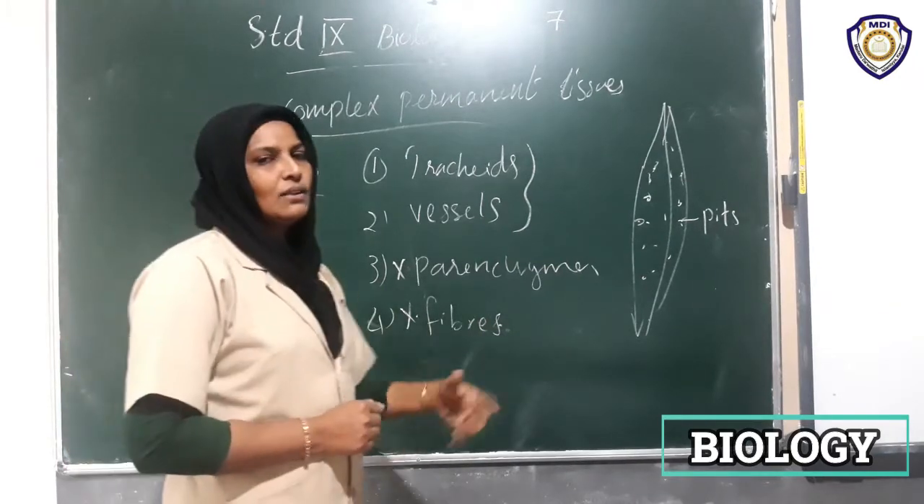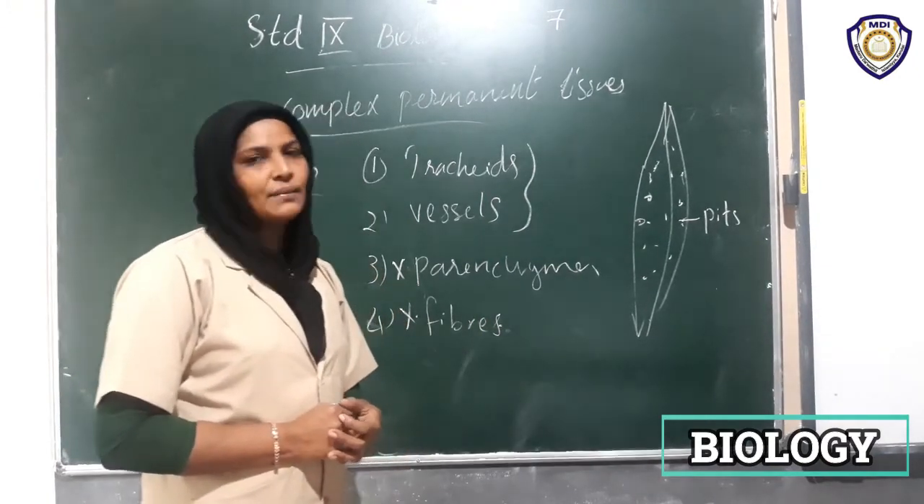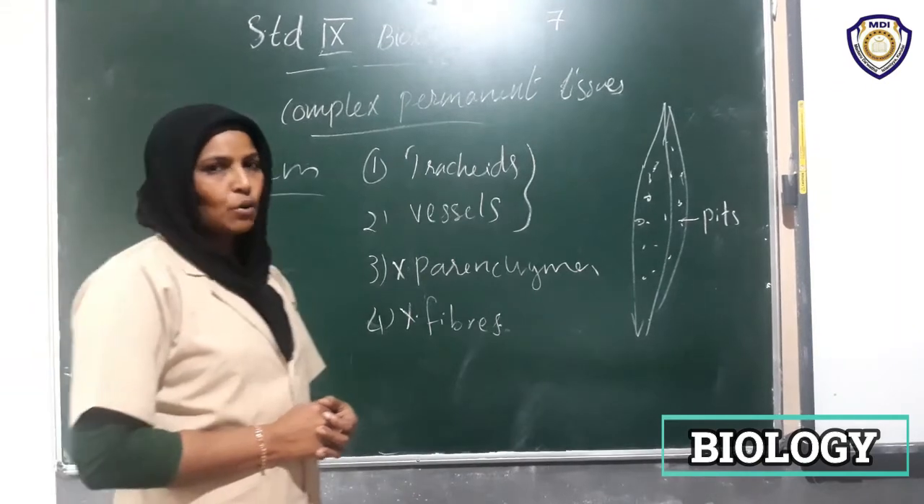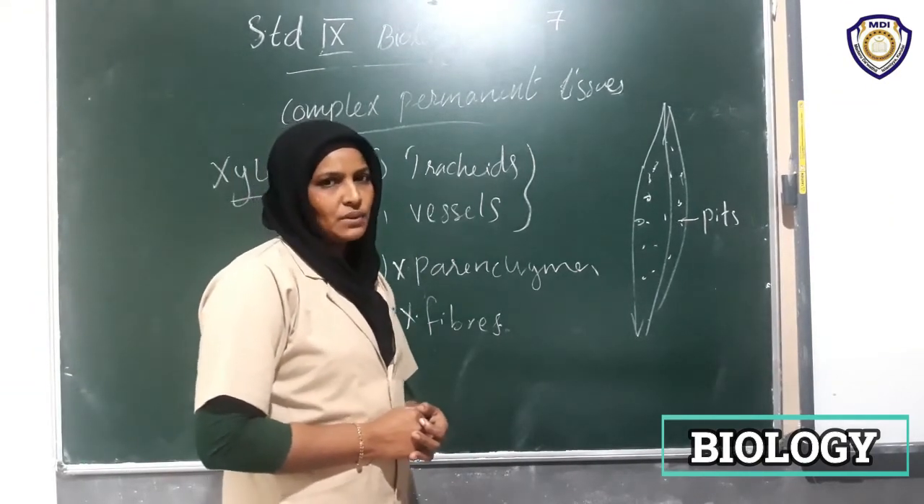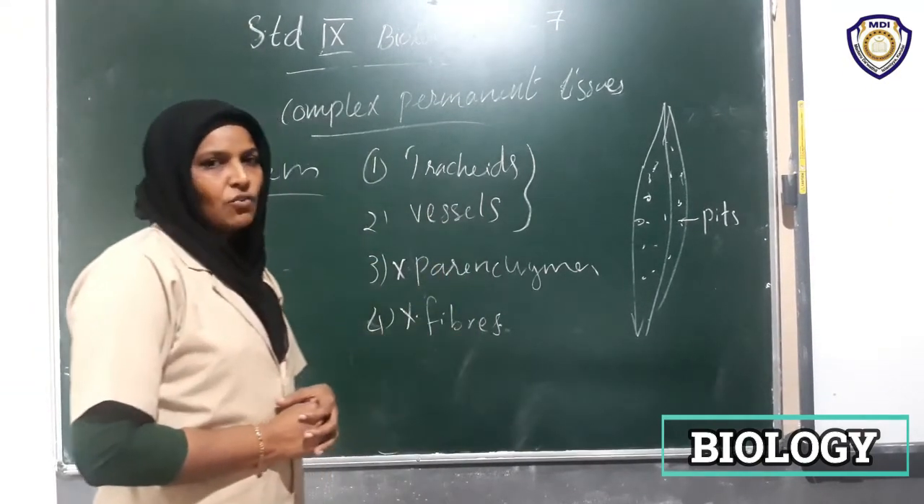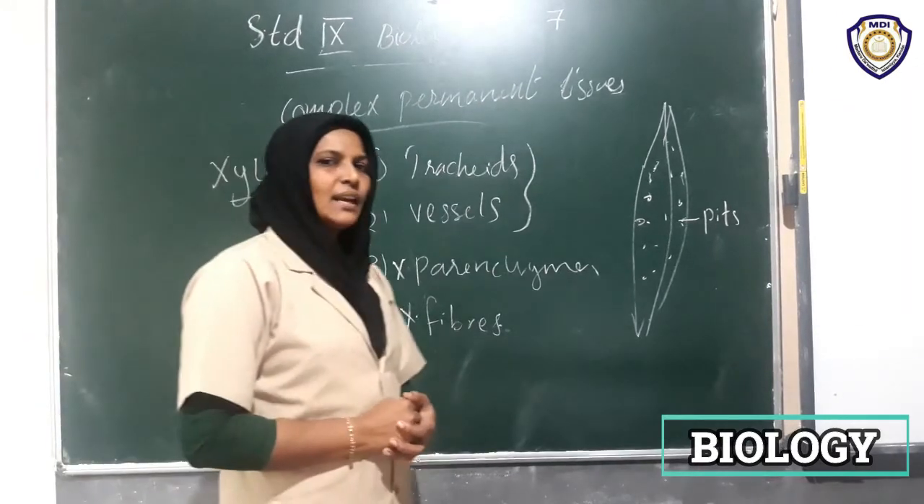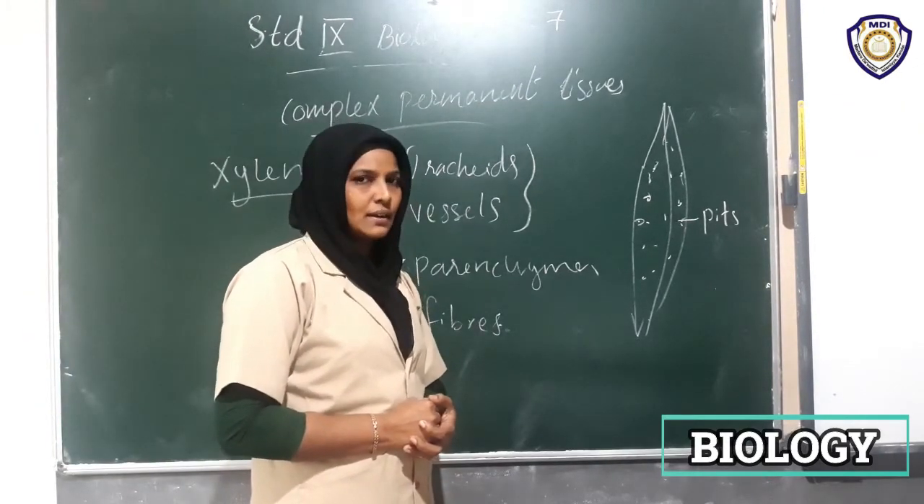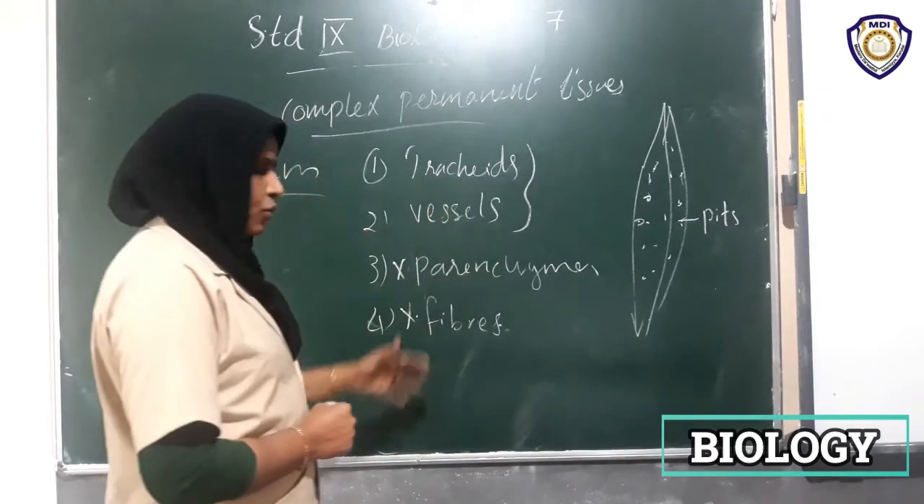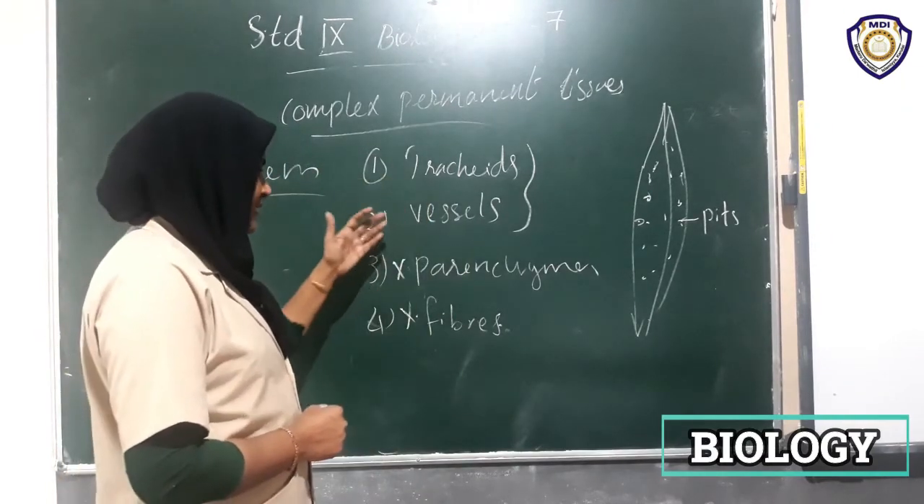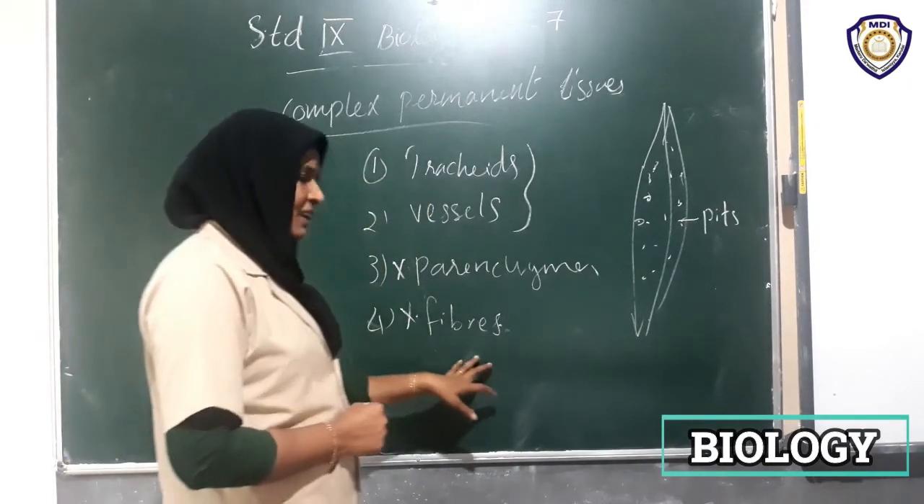Then what about xylem fibers? Xylem fibers are dead cells. They give mechanical support. They are made up of sclerenchymatous tissue that you will study in higher classes. So there are 4 types of xylem elements: tracheids, vessels, xylem parenchyma and xylem fibers.